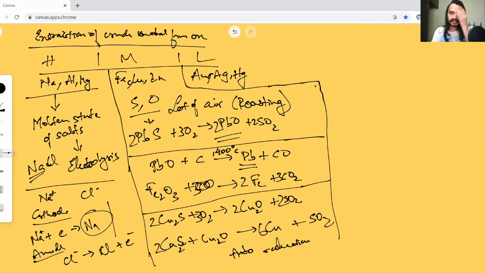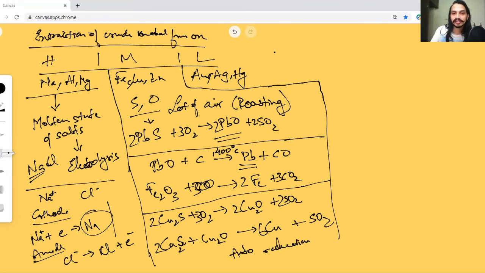Now, one more process that we can use for this is something called the thermite process. So what is this thermite process? Generally when we speak of the reactivity series, a highly reactive metal will always replace a metal that is less reactive than it. So for example, any oxide, when it meets with these metals, you'll be able to switch the positions.